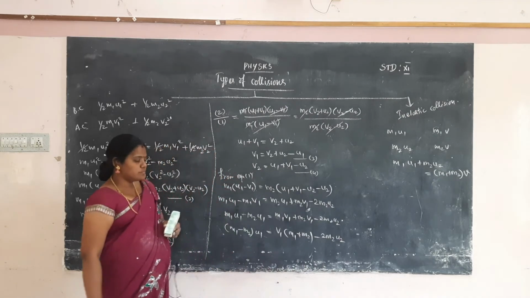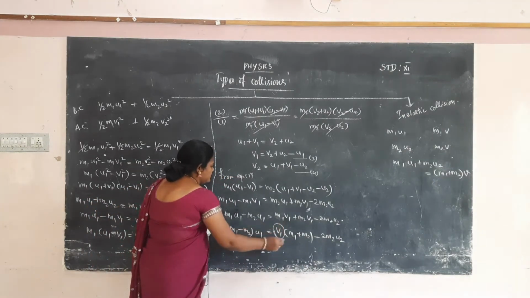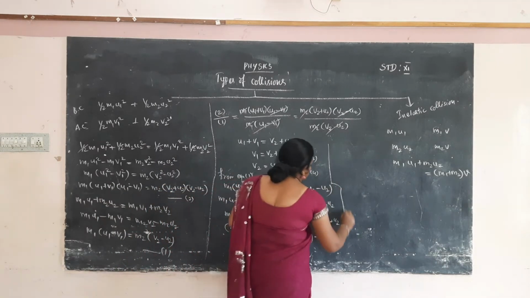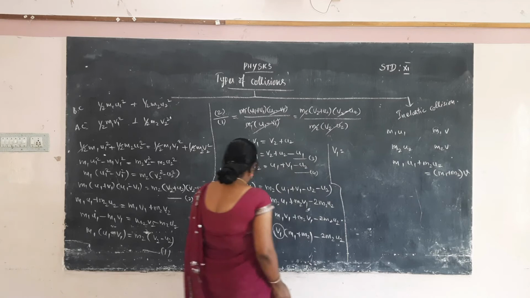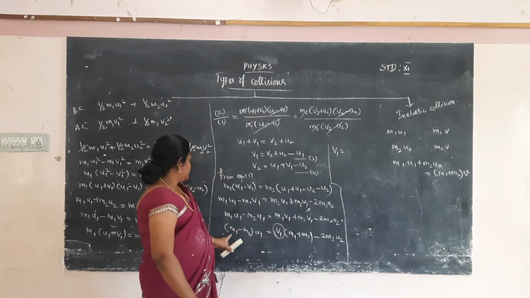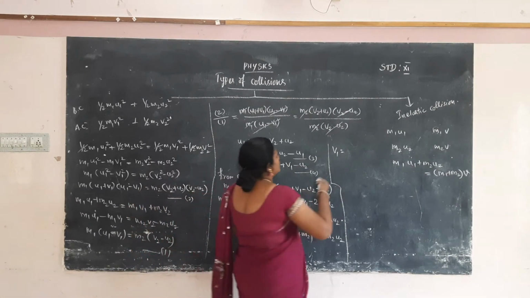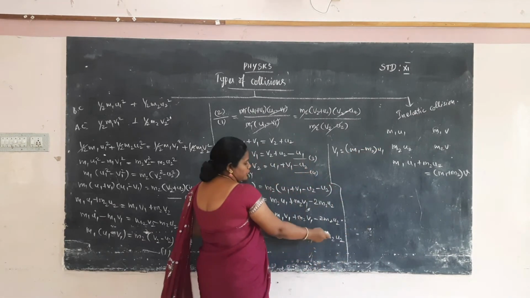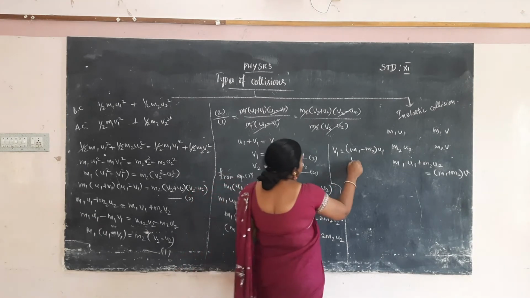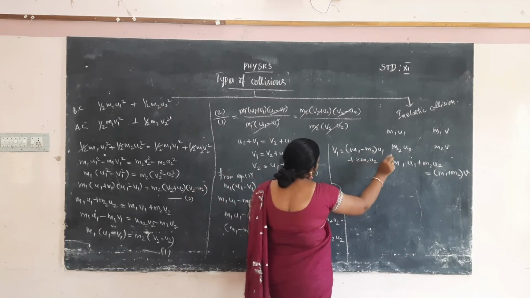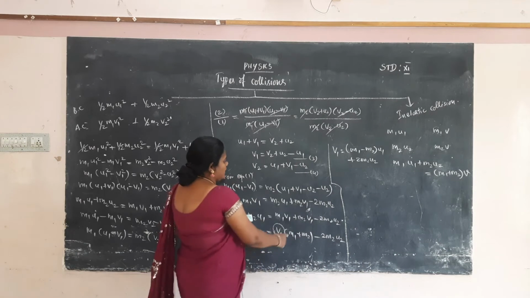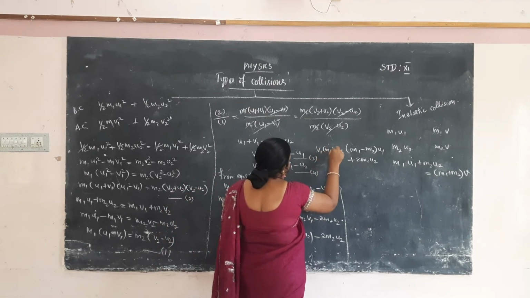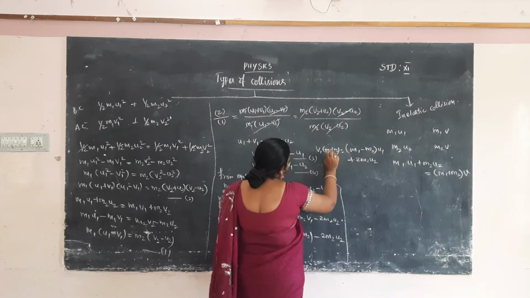Clear? Now we want v1 only. How will you calculate? So v1 is equal to, so first m1 minus m2 into u1, and the 2 m2 u2 part will be taken to the left hand side, so plus 2 m2 u2. Okay, so v1 into m1 plus m2. Now we want to calculate the v1 value.